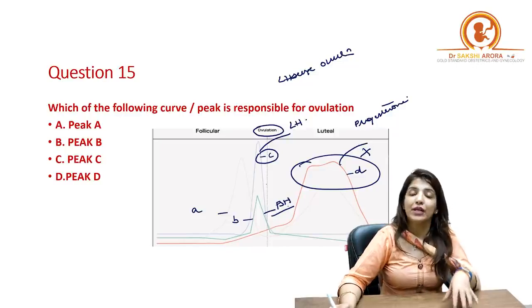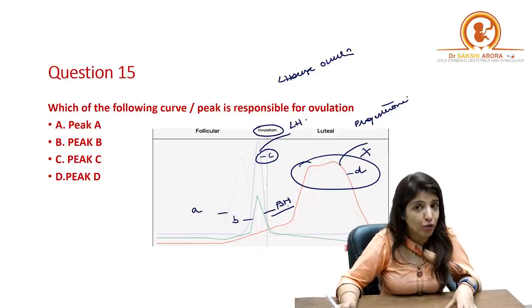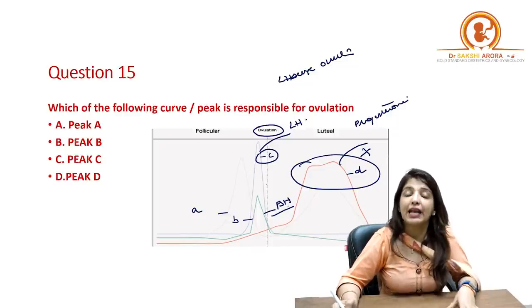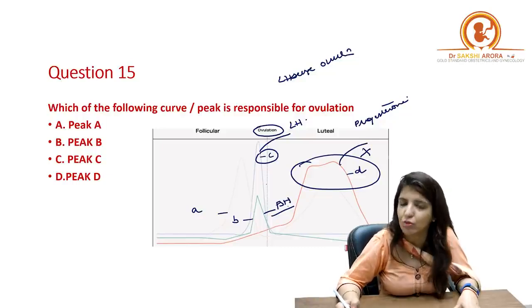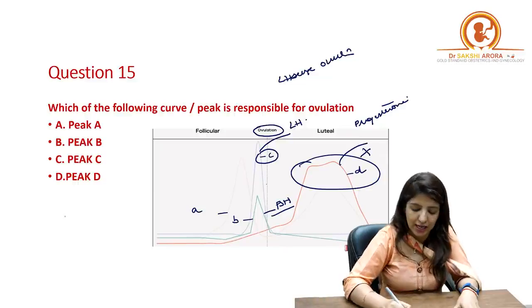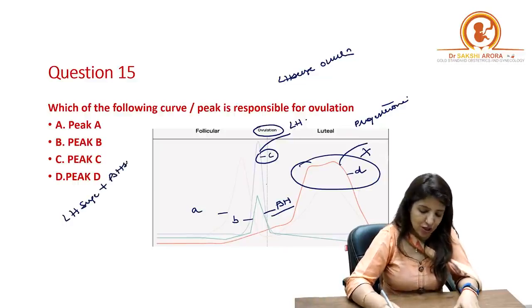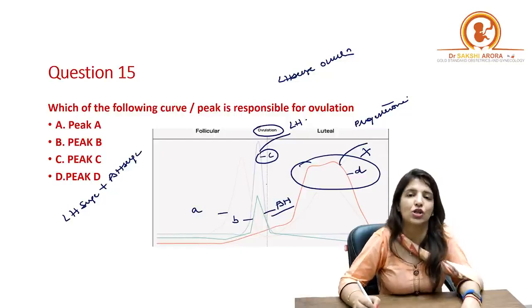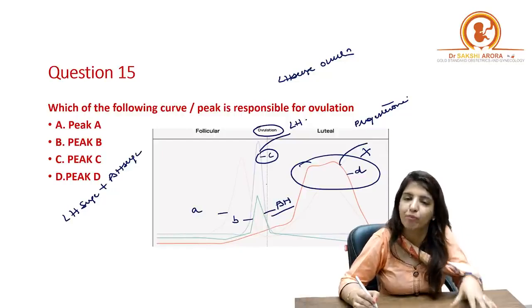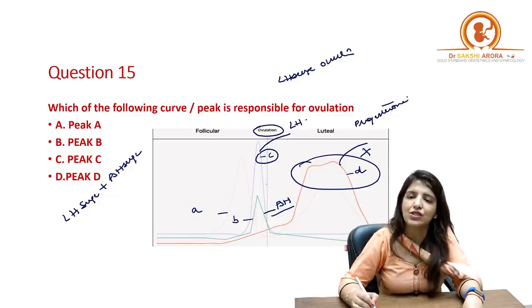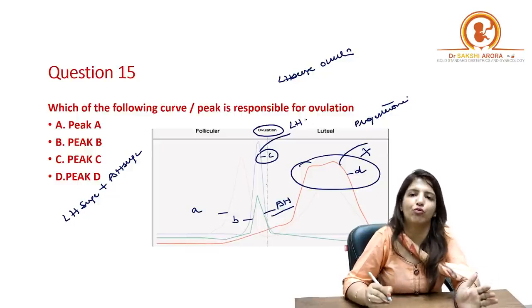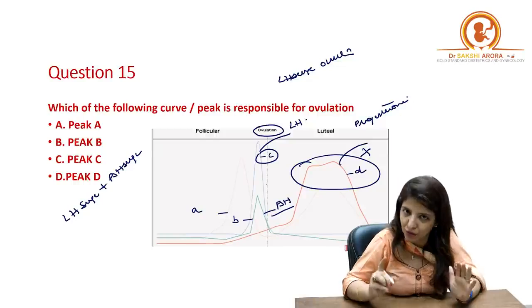So this brings us to a point where I am going to tell you that yes, LH surge is responsible for ovulation, but please remember that before ovulation there is LH surge plus FSH surge. So it is not just LH surge which is happening before ovulation. Both LH and FSH surge happen before ovulation, but LH surge is the one which is responsible for ovulation, right?